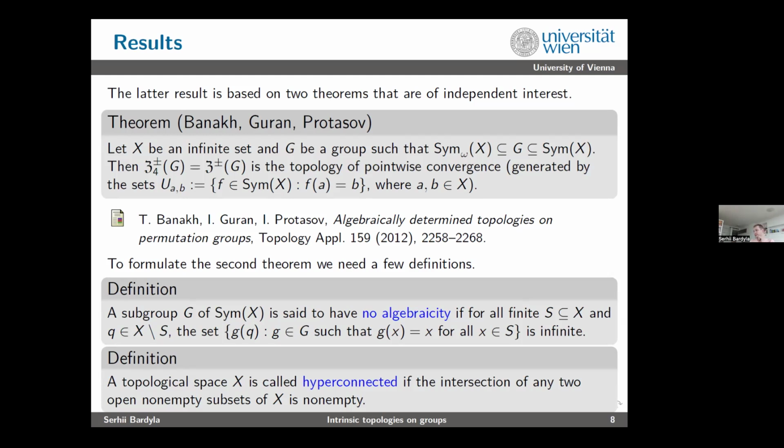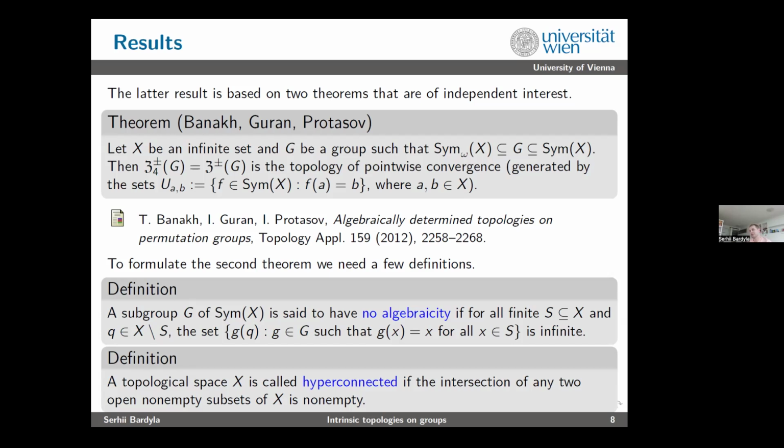This is the topology of pointwise convergence, generated by the sets U_AB, defined as written. This is a very nice part, because you have a group, an algebraic structure, and it generates a topology, and this topology is extremely natural. It is the topology of pointwise convergence, and if you consider the symmetric group of some set X, this is the most natural topology you would consider on this group. And this is for a reason: this topology comes from the algebraic structure of that group. Yes. So moving further, this is the first important theorem.